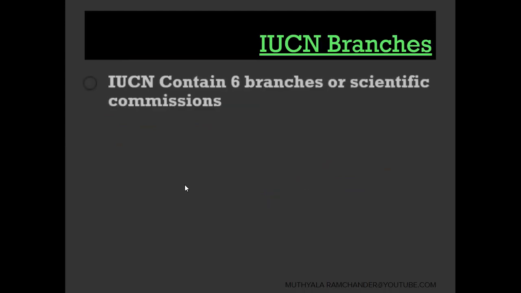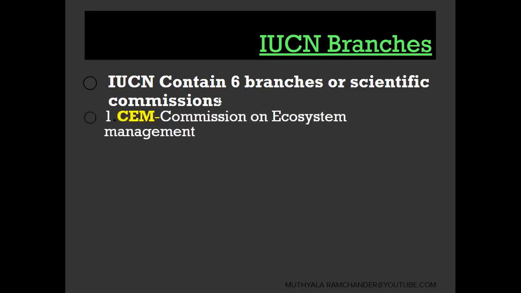IUCN has 6 branches or 6 scientific commissions. The 6 scientific commissions mainly focus on the conservation of biodiversity. The main focus of IUCN is conservation of biodiversity with the help of 6 branches. These branches are scientific commissions.